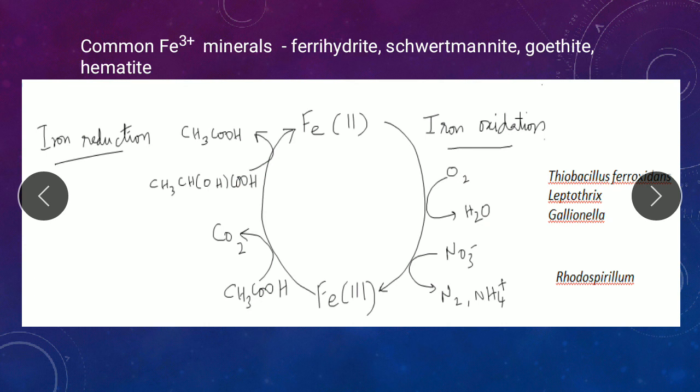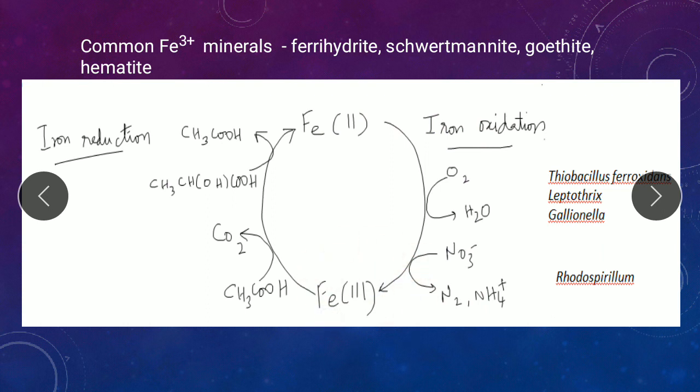When we talk about iron cycling, there is iron oxidation as well as iron reduction. Iron oxidation is where ferrous is converted to ferric. This is carried out by organisms such as Thiobacillus ferrooxidans, Leptothrix, Gallionella, or even photosynthetic bacteria like Rhodospirillum. So these organisms oxidize ferrous into ferric, with ferrous acting as an electron donor.